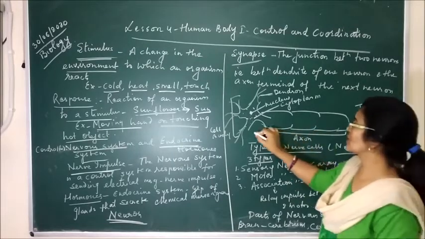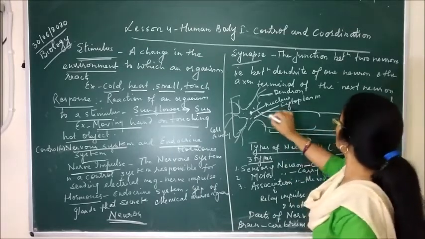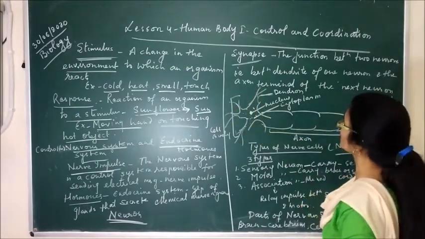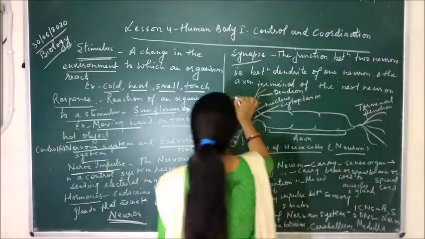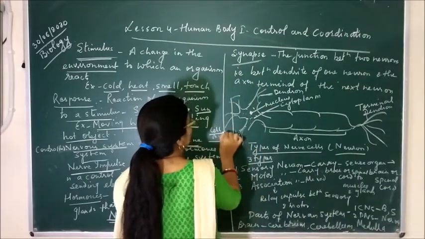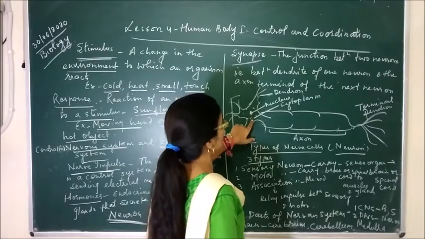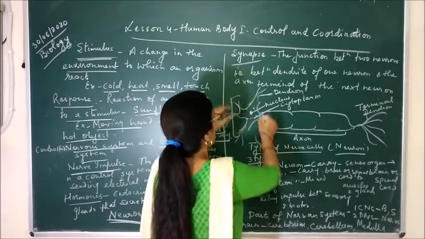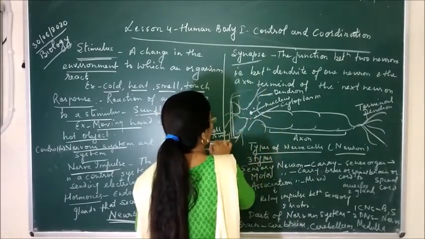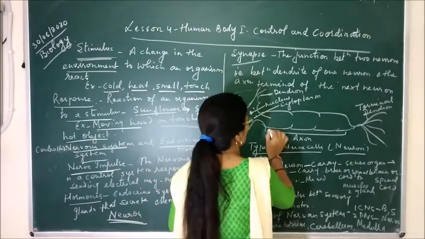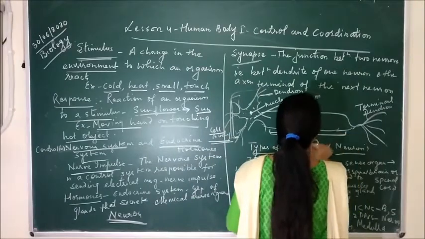If we draw the structure, the neuron mainly consists of three parts. Here I have drawn the structure of the neuron. So this part is called the cell body. Cell body means it consists of the nucleus, the cytoplasm and the dendron. So this whole part consists of the cell body. So this is the first part of the neuron. Second, which is the longest part of the neuron, is called the axon. This one.